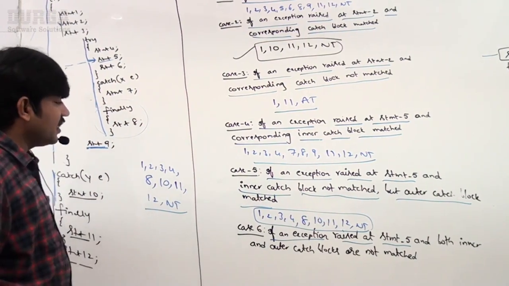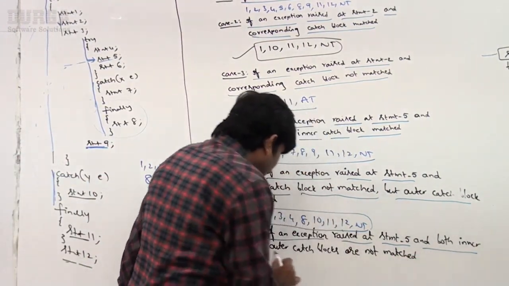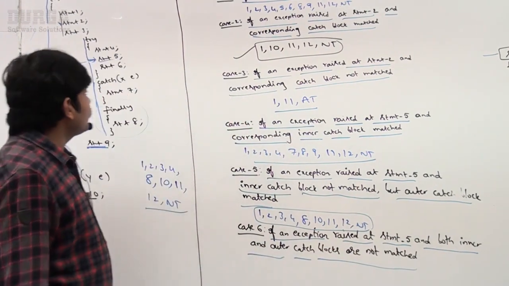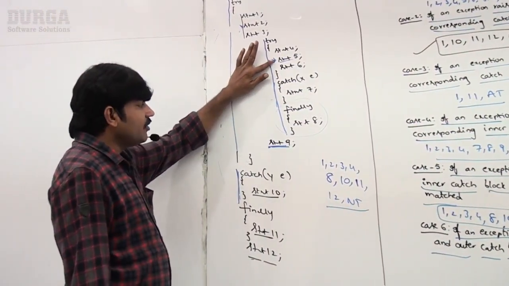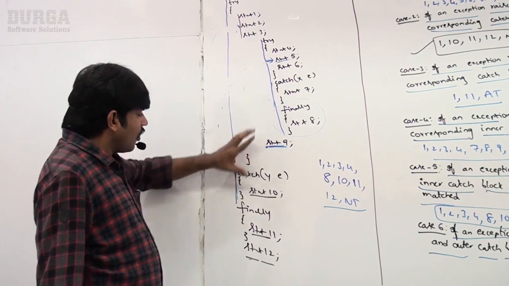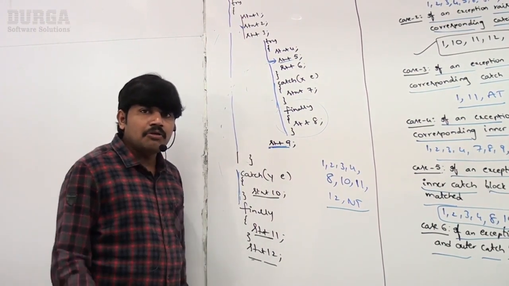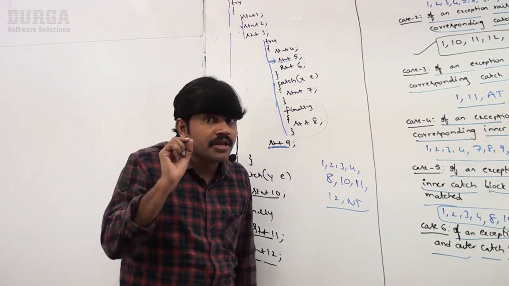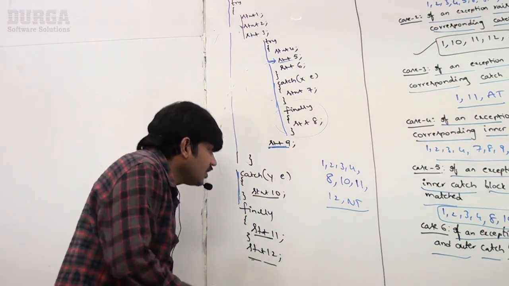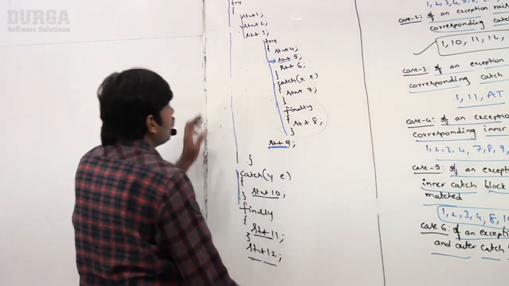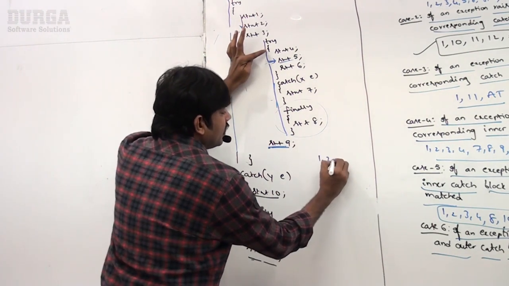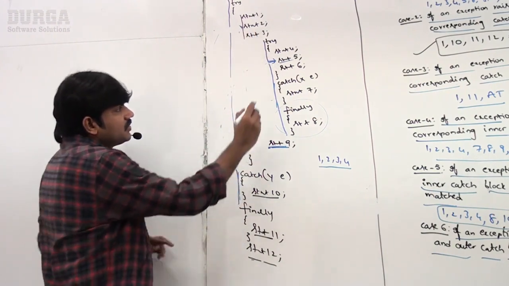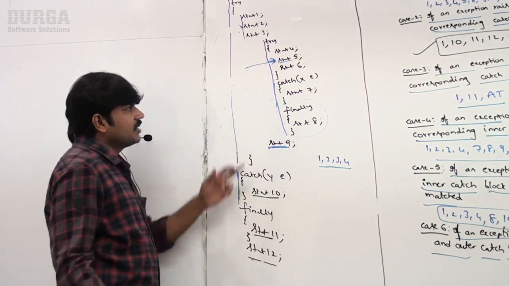Sir, if an exception is raised at statement 5 and both the inner and outer catch blocks are not matched, meaning no catch block is matched, it is always abnormal termination. But how is the flow? Very important. Have a look once. Here 1, 2, 3, 4 will be executed normally. Then at statement 5, an exception is raised.